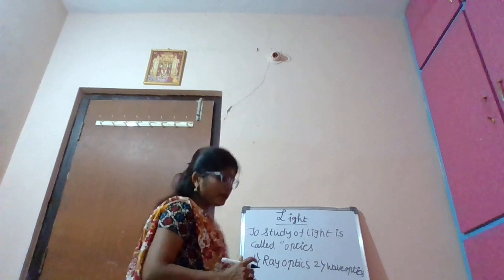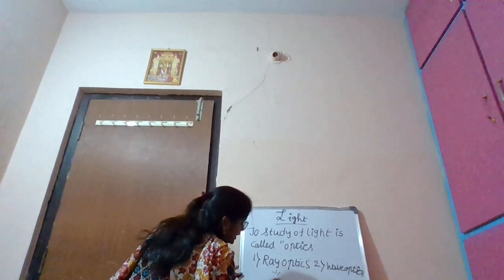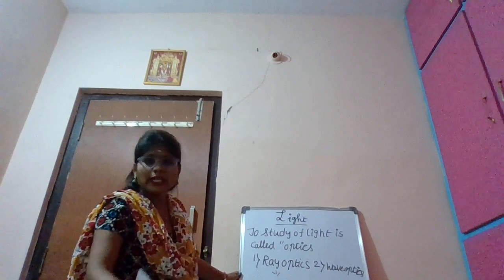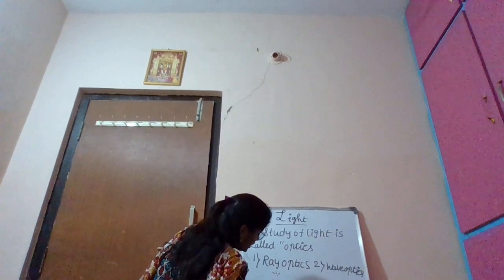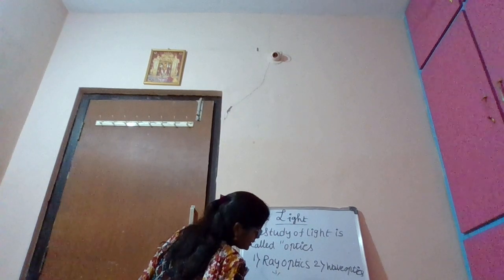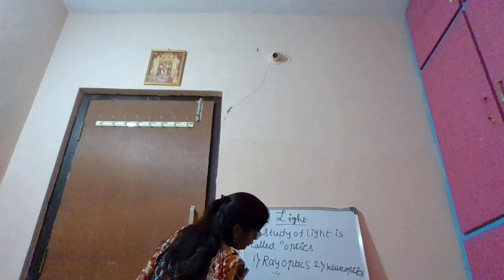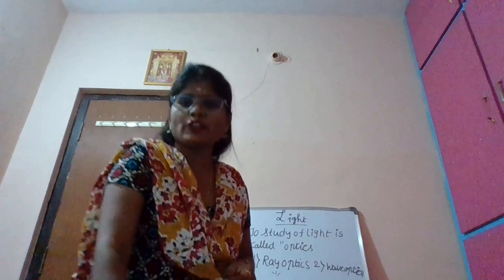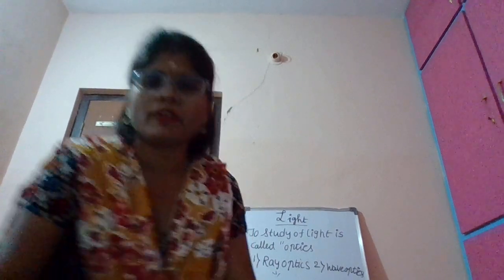What is a ray? A ray has an initial point and a final point. The light moves in the form of a ray.